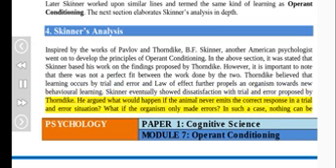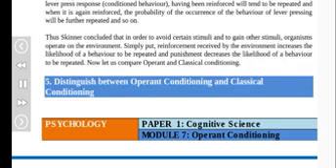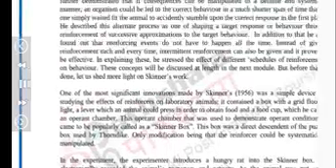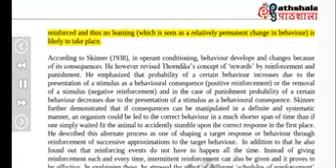He argued, what would happen if the animal never emits the correct response in a trial and error situation? What if the organism only made errors? In such a case, nothing can be reinforced, and thus no learning, which is seen as a relatively permanent change in behavior, is likely to take place.